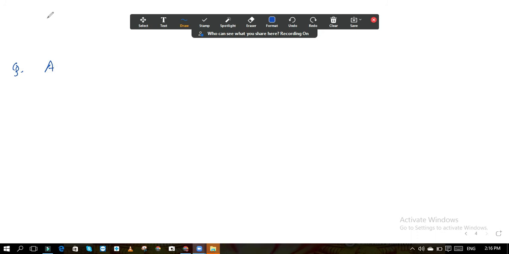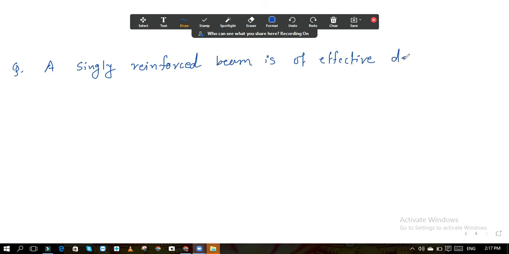The next question is again a singly reinforced beam of effective depth 500 mm.